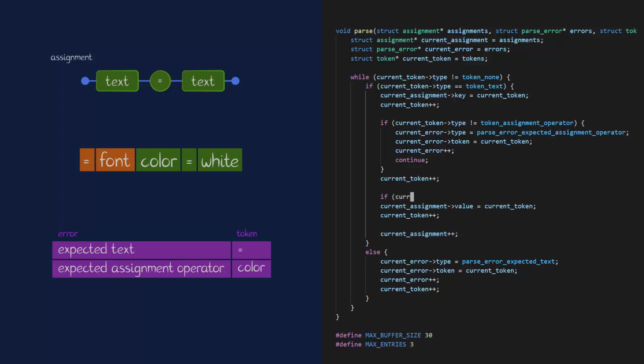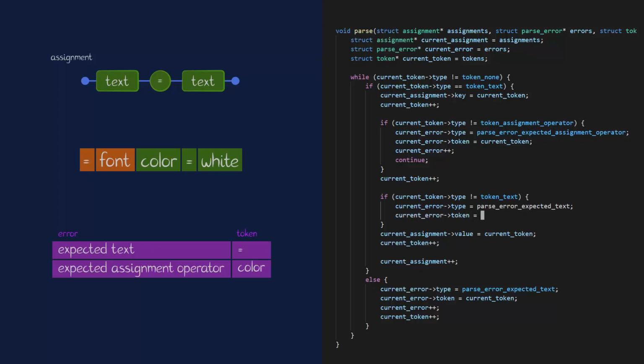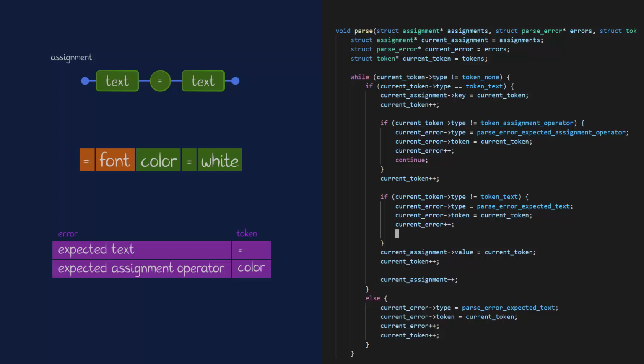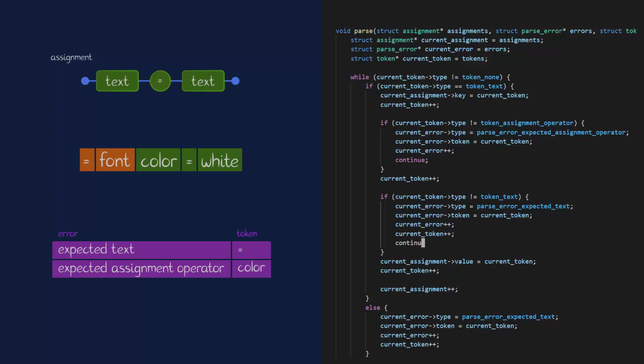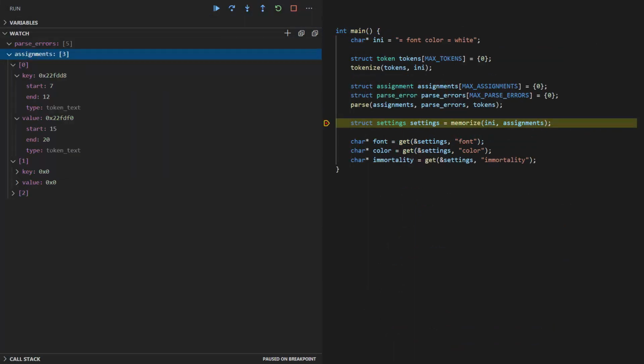Of course, the value needs to be text, and if it isn't, that's an error. Now, since this token isn't text, it also can't be the start of an assignment, so I might as well skip it. Just abandon this assignment and try again with the next token. Let's give that a spin. 2 errors, as expected, and 1 assignment.